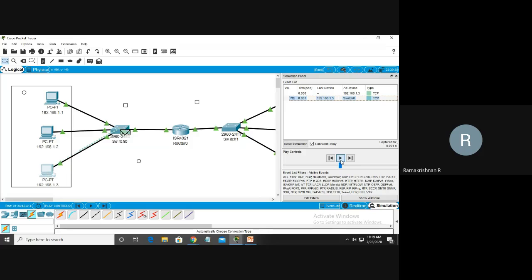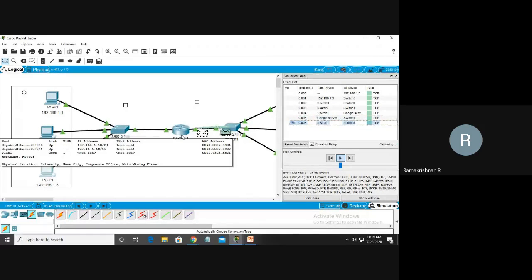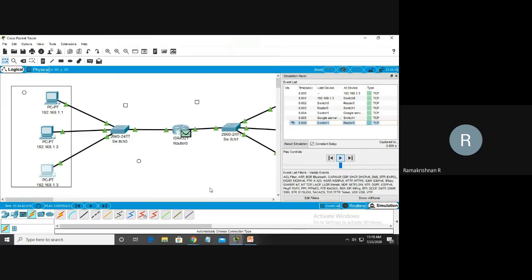You see, they're going to the switch. Then from the switch, you see 192.168.3, the switch is going. Switch to router is going. There again the TCP protocol only. Then again from the router to the switch, then again going to the Google server because I am communicating with the Google server. Then Google server to the switch again, then server to router. Then the router to response. This is now the response. You are getting the response from the request. Then router to switch, then again switch to PC3, that is 192.168, listening for HTTP.